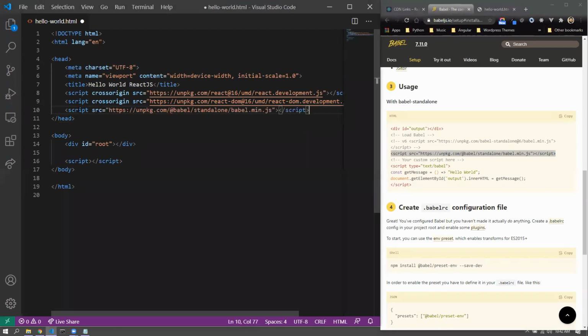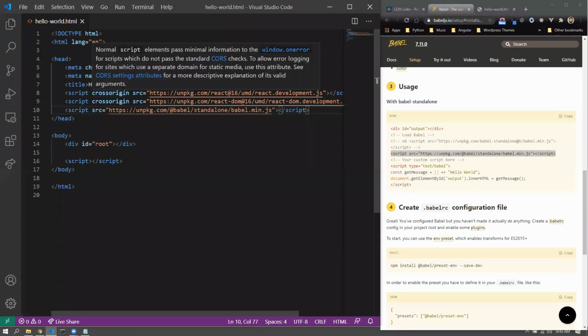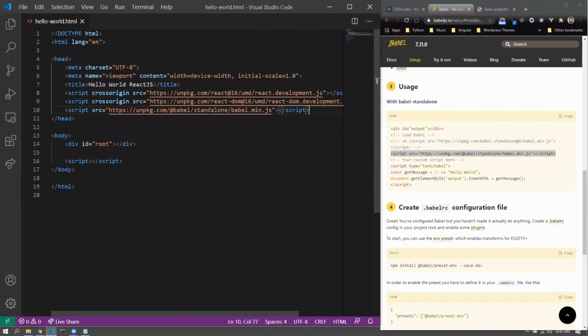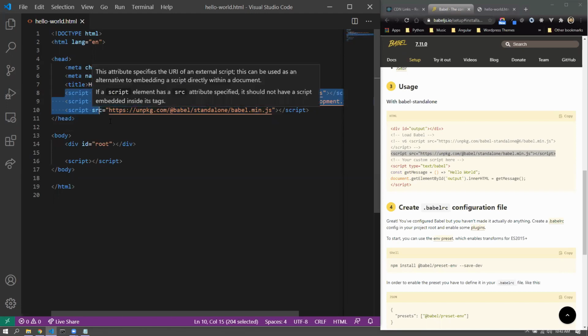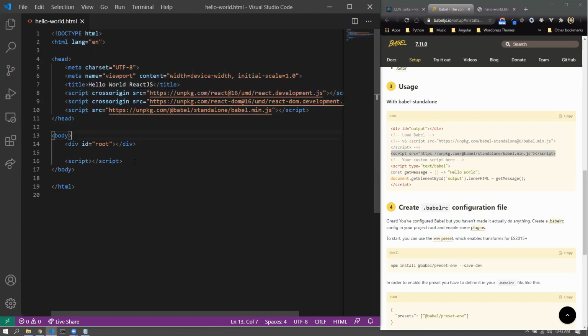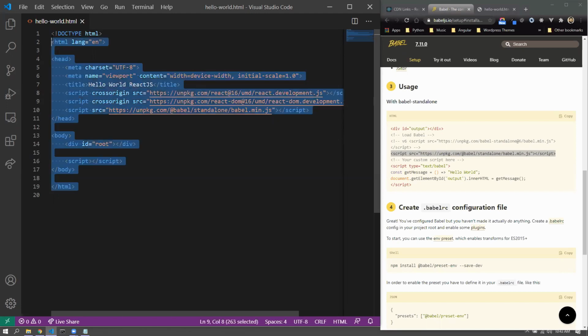All right. So we do have three scripts to include here, two related to React and one related to Babel altogether. And these are the necessary ones, minimum, that is required to run a React.js application. All right. So this is your basic project structure.